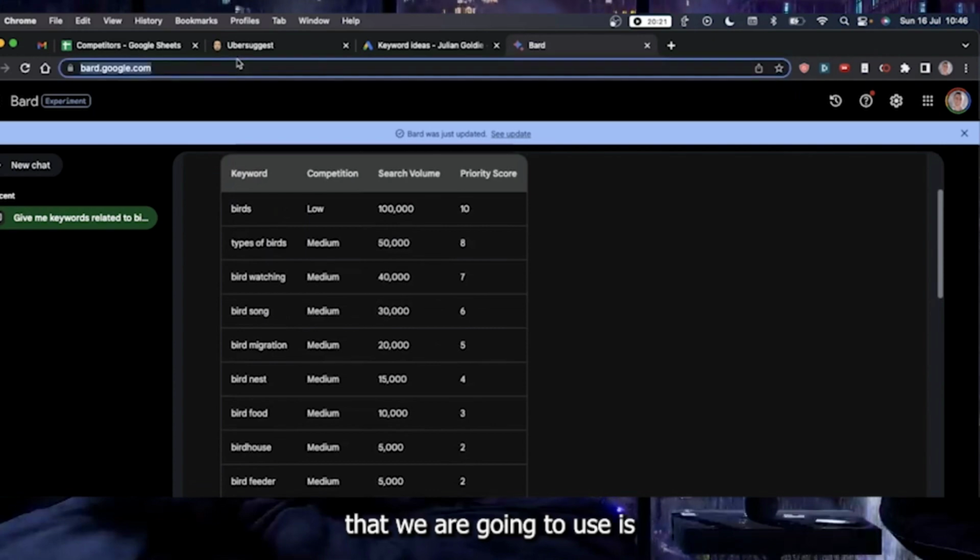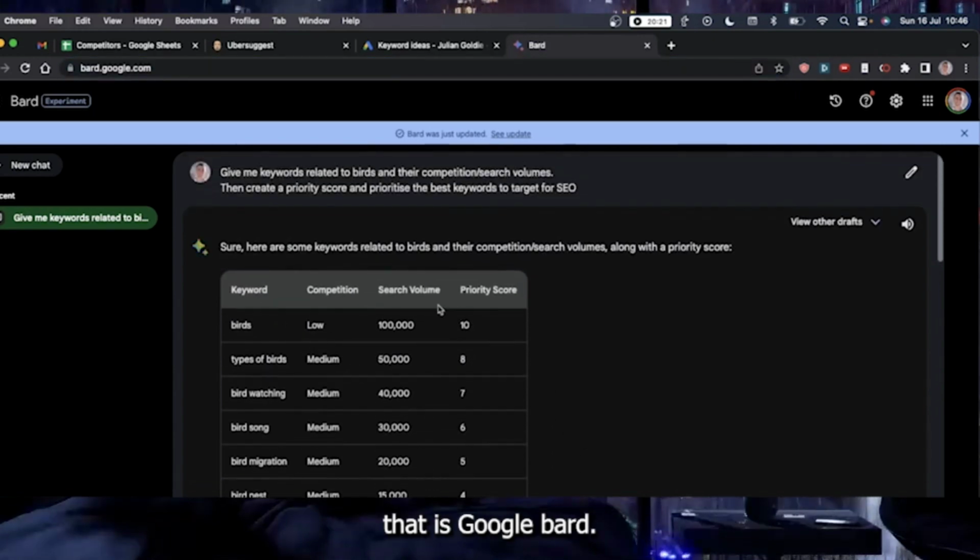So the second tool that we are going to use is Google Bard. And believe me, when I talk about this ChatGPT competitor, Google Bard, it really works well for keywords. If you want better indexing, it can tell you the score, the priority score, the search volume, and the competition level. And this really works in a really good way. The algorithm that works for it is really amazing, believe me.